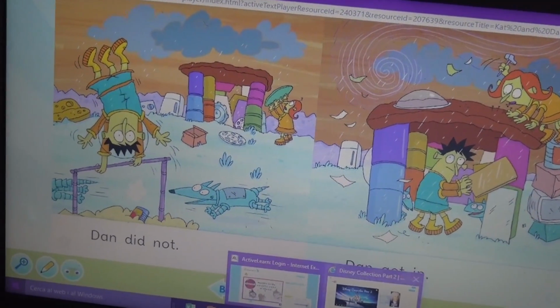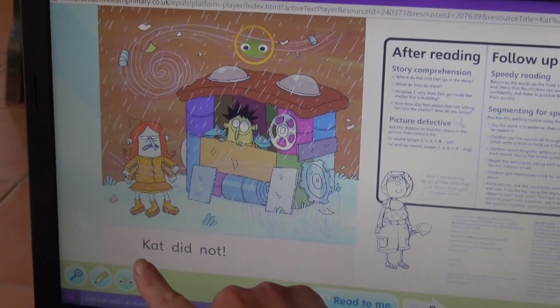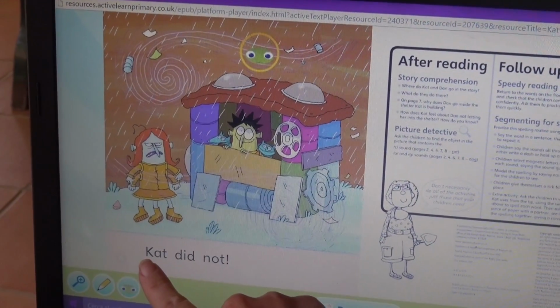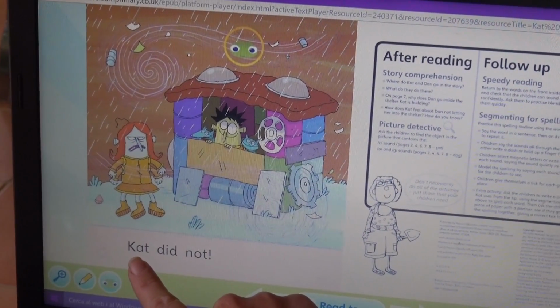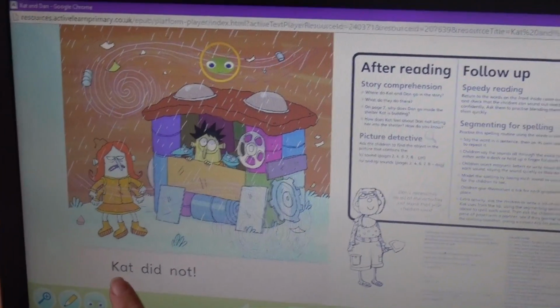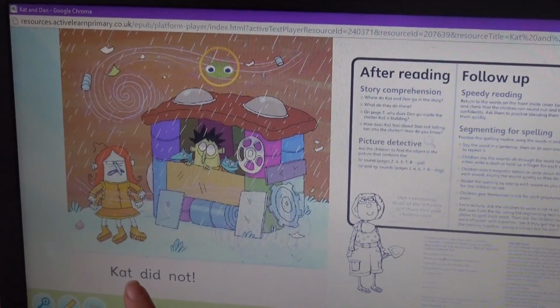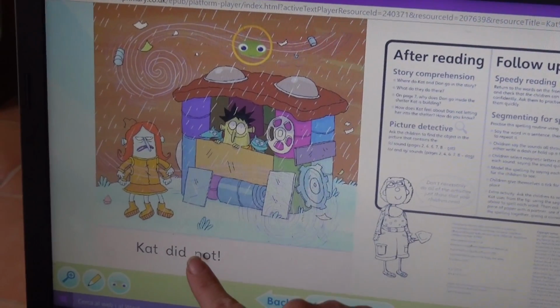Did it go? Right. Can you read that? Ka. Right, what's the word? Can. Cat. Cat. Did.